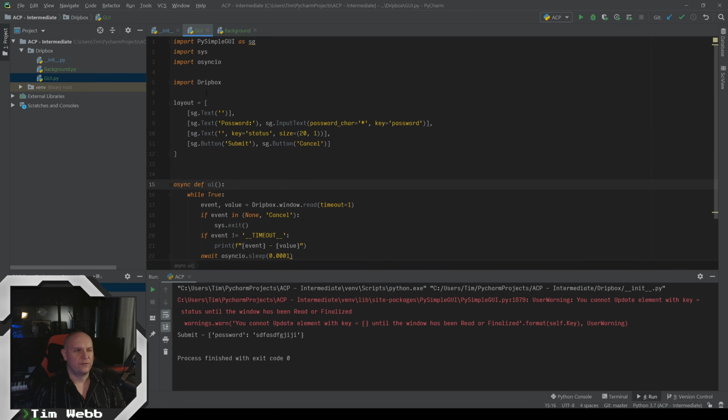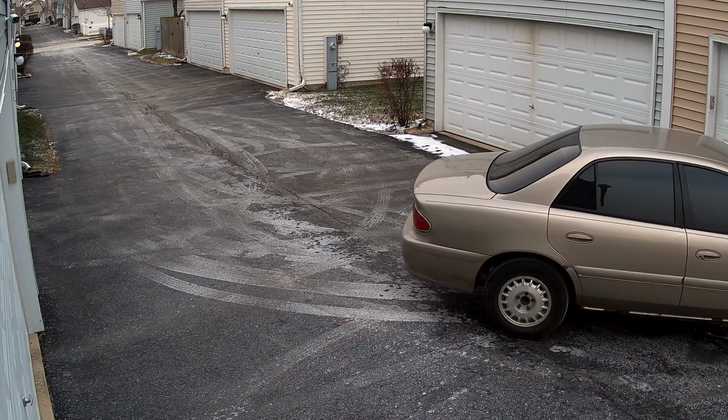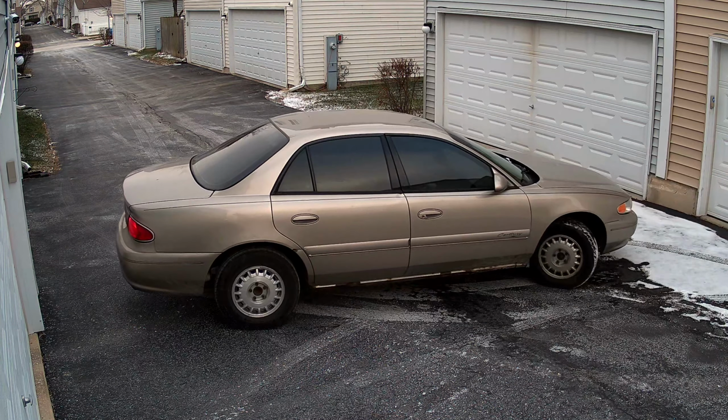We could import it from there, but I want to show you a better way of doing this. As you get more and more complex in your layouts with this, there's going to be times when you need to clear out a window and make a new window.